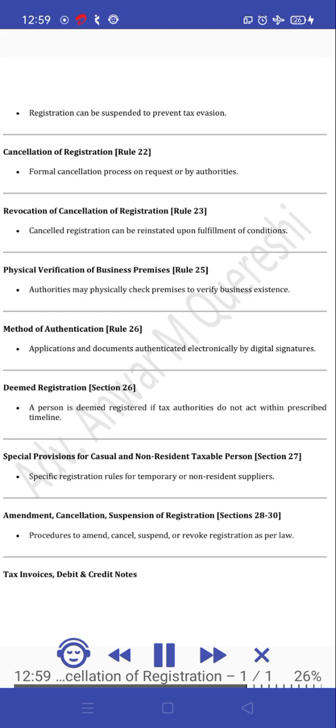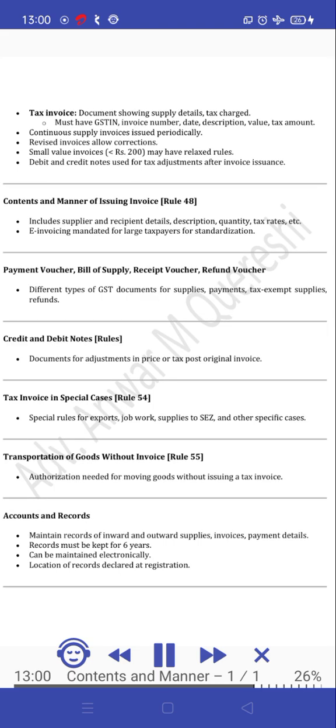Amendment, cancellation, suspension of registration, Sections 28 to 30. Procedures to amend, cancel, suspend, or revoke registration as per law. Tax invoices, debit and credit notes. Tax invoice: a document showing supply details and tax charge. It must have GSTIN, invoice number, date, description, value, tax amount.